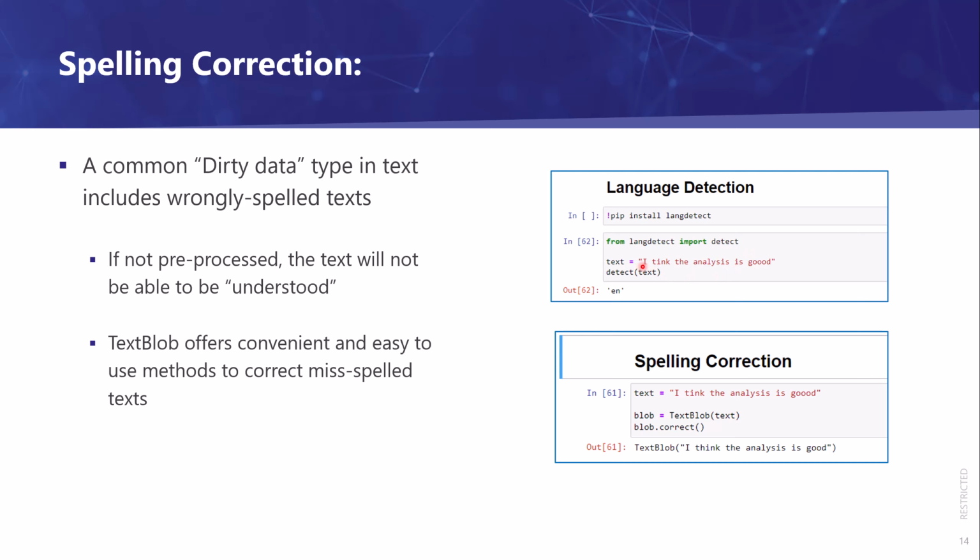We have this single sentence here. I think the analysis is good. There are 2 spelling errors, things and good. Once you put in this text and pass it to the detect method, it can tell you that this is an English sentence. With that, you can confidently correct the spelling errors. So again, the same sentence, we pass into TextBlob, so we get the blob object, then just call the method called correct.